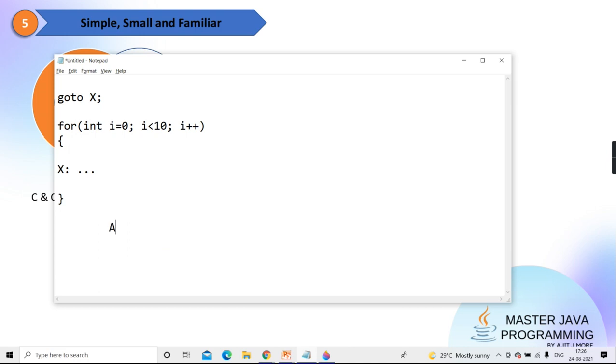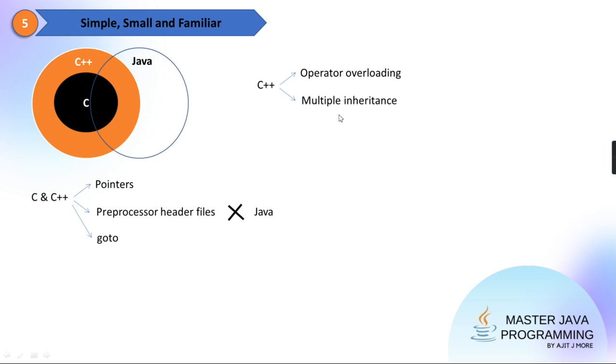There is a parent class A, then there are two child classes B and C from it, and from those again a new child class D is created. Clear? I hope you remember it. So what was happening there was that A was getting duplicated till D. That diamond problem will not occur because Java has also removed multiple inheritance. So all these features Java has removed, and obviously when they are removed, the language will become small, and when the language is small, obviously it's going to be simple.